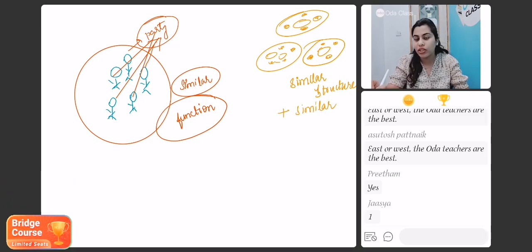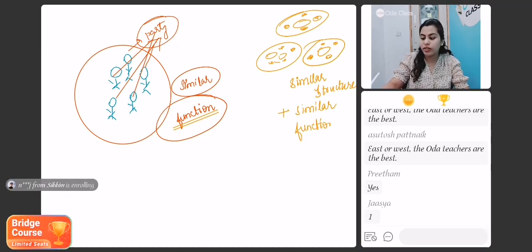They perform the same function together, just like how you are executing the same plan. This group of cells also performs a particular function together, right?